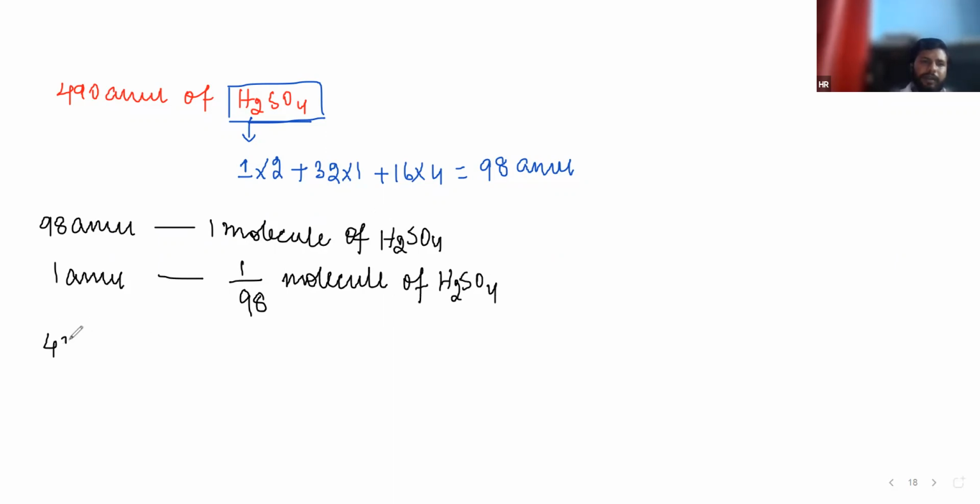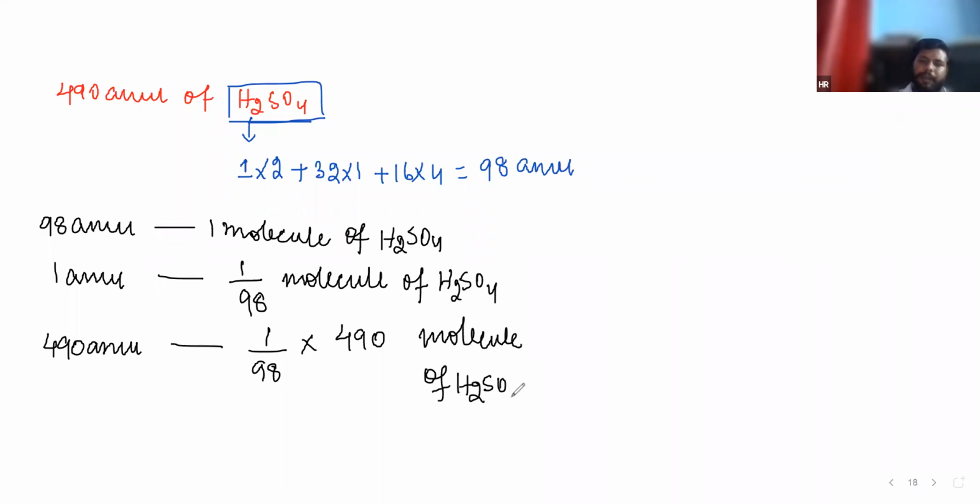Then we have to calculate for 490 AMU, so we multiply 1 by 98 into 490. The answer will be 5, and it will be cancelled by 5. That means 5 molecules of H2SO4.